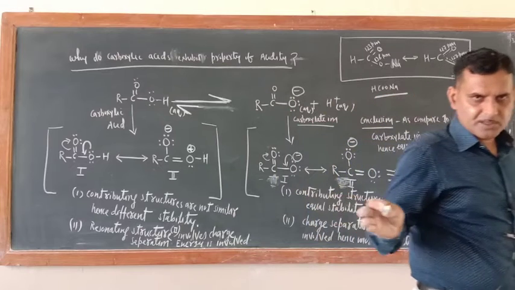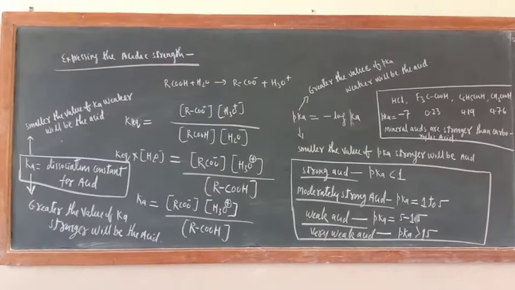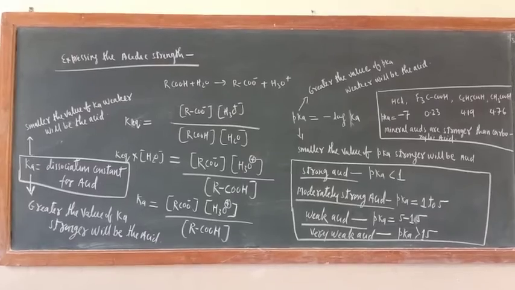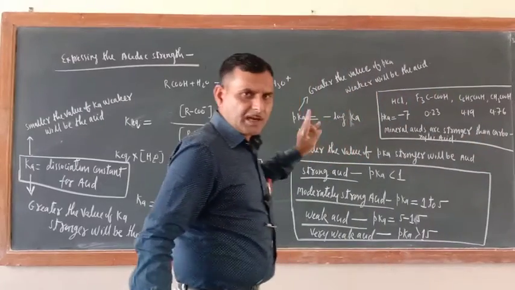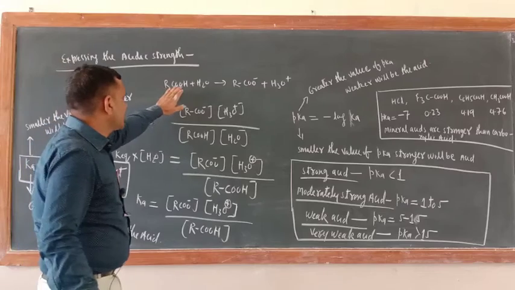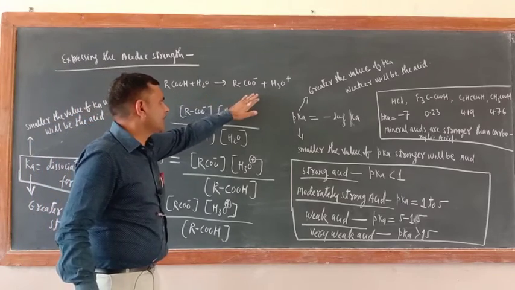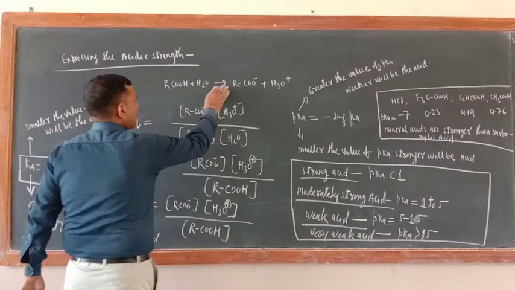Now over this one, okay. Now expressing the acidic strength. Just see, the acidic strength is expressed with the help of Ka and pKa. Just see, this is carboxylic acid and water, so this is carboxylate ion plus hydronium ion. You know this structure, there is no problem at all.